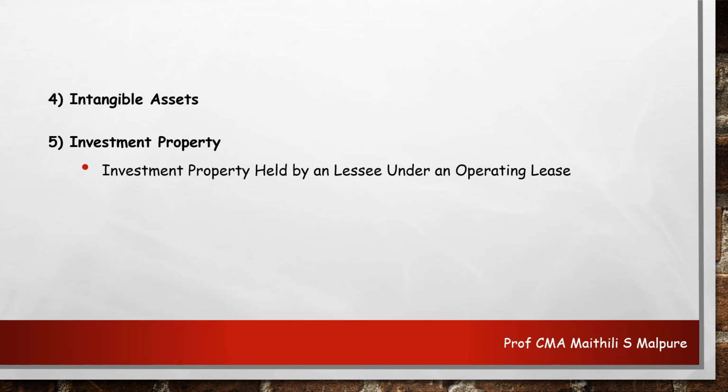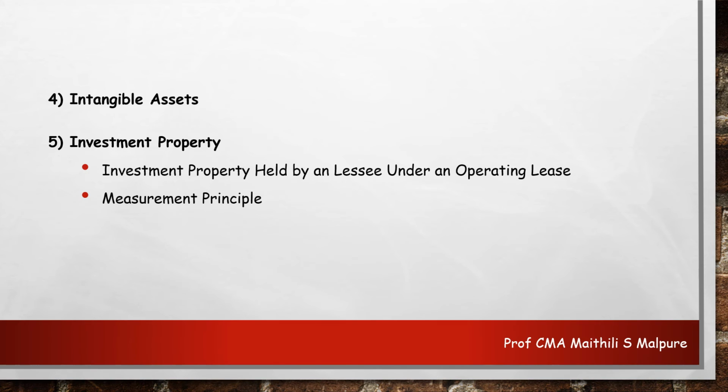Then it will not remain an operating lease. I repeat, if any specific activity is not recognized as a normal lease and is recognized as an investment property, then it should be accounted for as a finance lease.